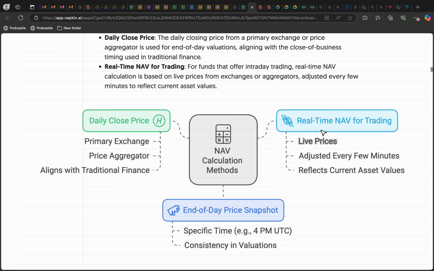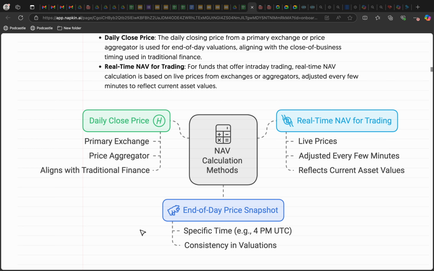The second one is real time NAV for trading, where you can refer to live prices from the market, and you can adjust it every few minutes, but it would be very difficult to adjust every time. So you should understand that as well, and it reflects the current net asset value. And the last method is end of day price snapshot. A specific time that you can set, and at that time you can reach out to the marketplace, take a screenshot, and refer to that price to compute NAV calculation, so as to maintain consistency in valuations. So basically this is how your NAV calculations come into the picture.